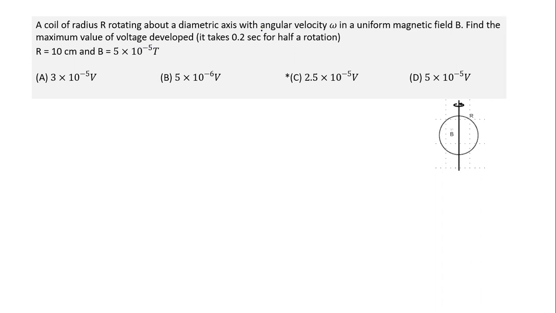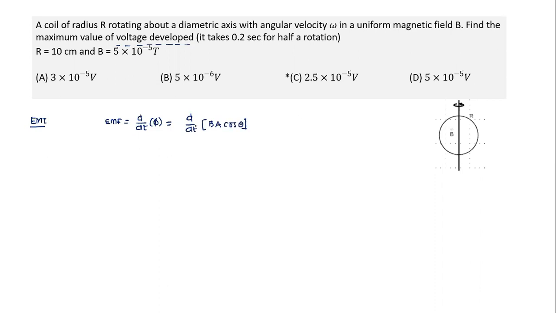What do we need to calculate here? A coil of radius r is rotated in a magnetic field, and we need to calculate what is the voltage developed. So quite easy to spot. This one is based on the concept of EMI, Faraday's law. So it is based on the EMF developed. EMF developed is equal to the rate of change of flux. So d by dt of flux, which is equal to B into A cos of the angle between these two vectors.